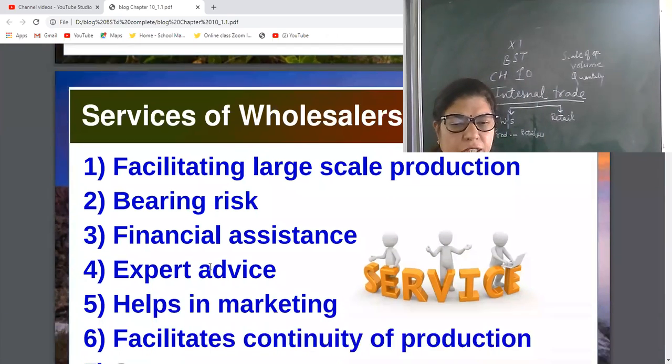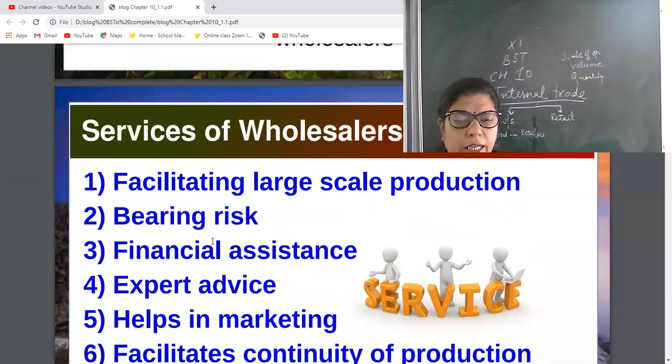wholesalers. Now financial help. Financial help means the wholesalers always provide financial assistance to the producers. Give them advance, purchase generally on cash basis, good. Then expert advice. See, we can say the producers are not in touch with the customers or with the retailers.